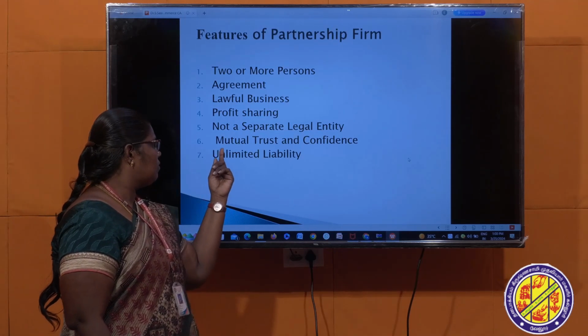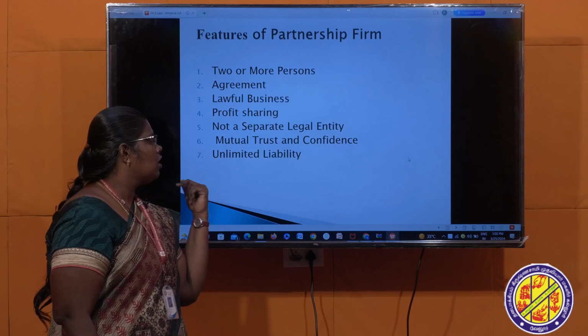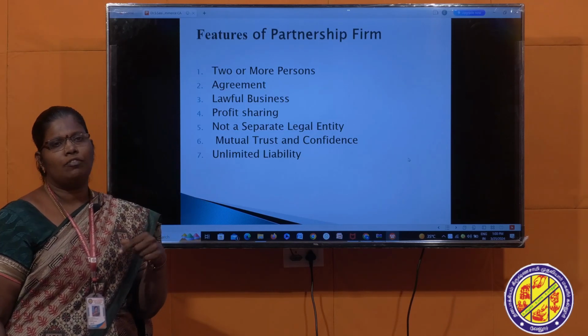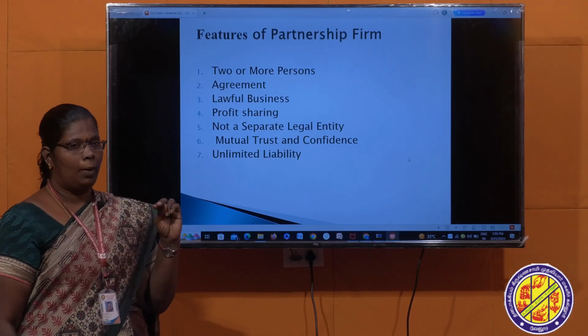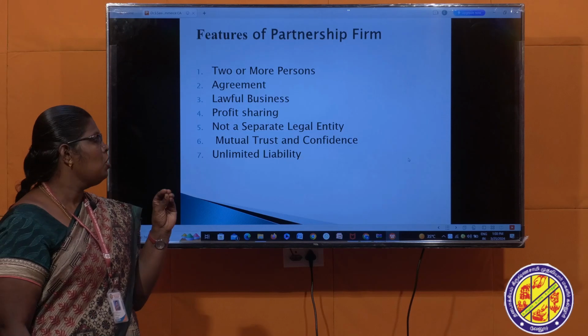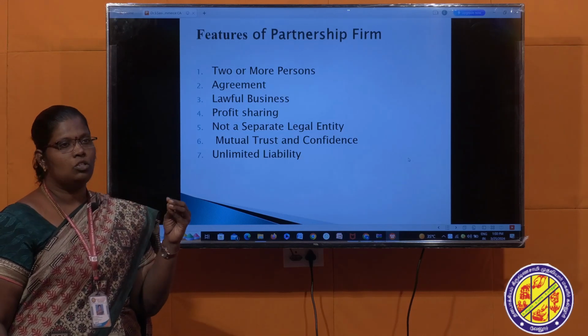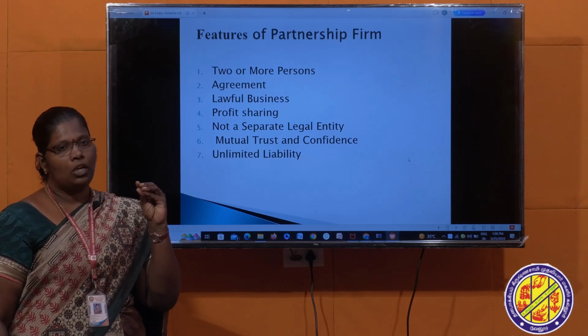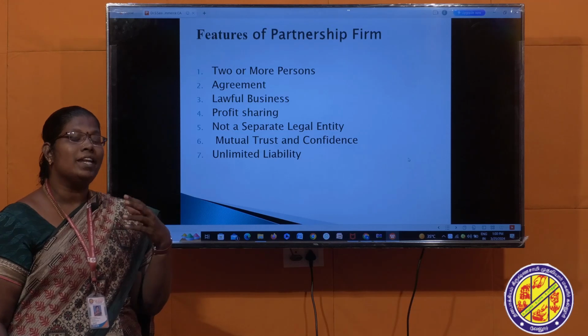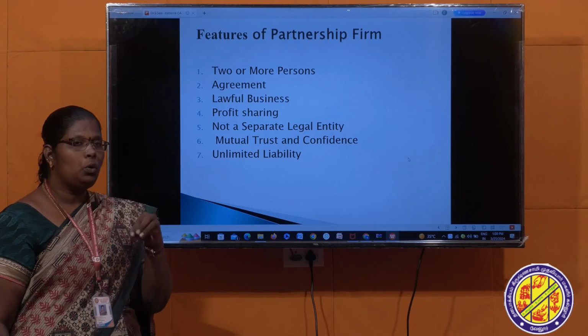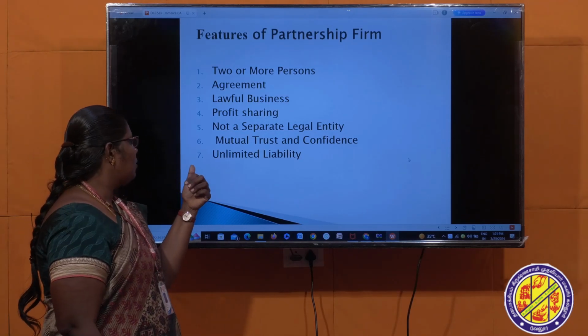Next one, the sixth one, mutual trust and confidence. So in case of a partnership firm, when two or more persons do the business, there may be conflict between the persons. So when two persons are involved in the business, they should mutually understand what they are doing in the business. Next one, unlimited liability.